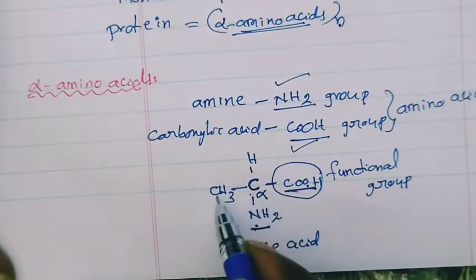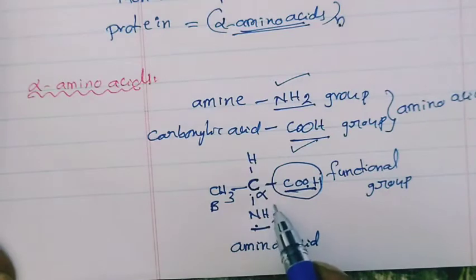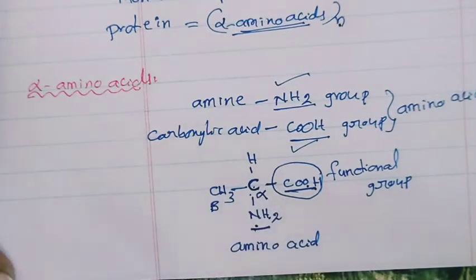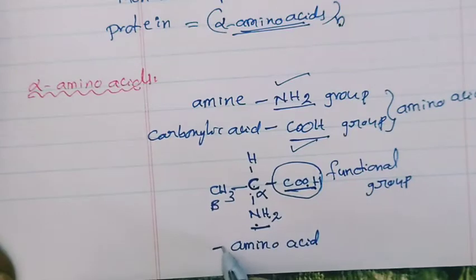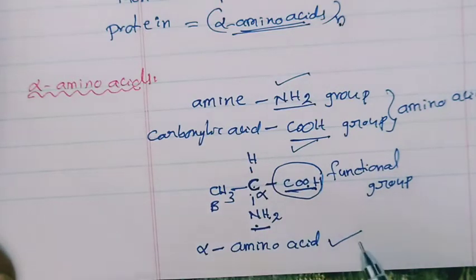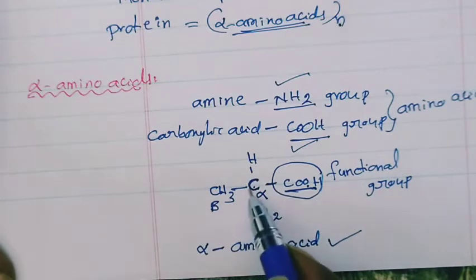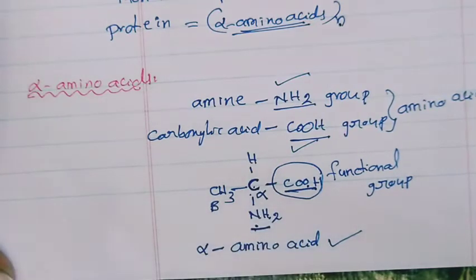Okay, the next carbon atom is called the beta carbon atom. If you take one more carbon atom, that is called gamma. If you take one more, that is called delta. So where is the position of this amine group? At the alpha carbon atom. That's why this amino acid is called an alpha amino acid. Alpha amino acid means, based on the position of that amine group, we classify it as alpha amino acid. Suppose this amine group is present at the beta carbon atom, that is called a beta amino acid.